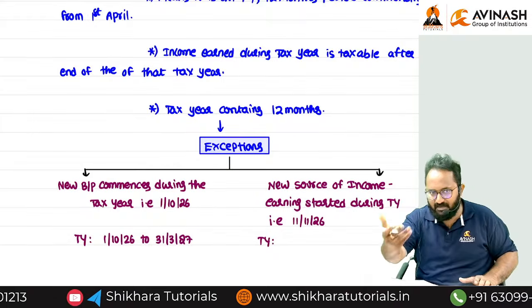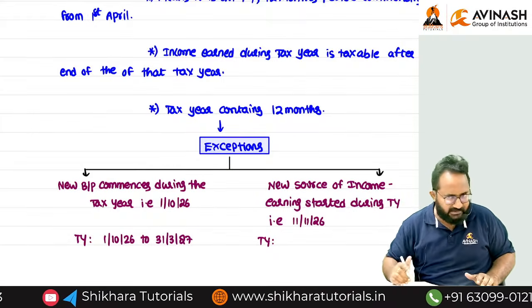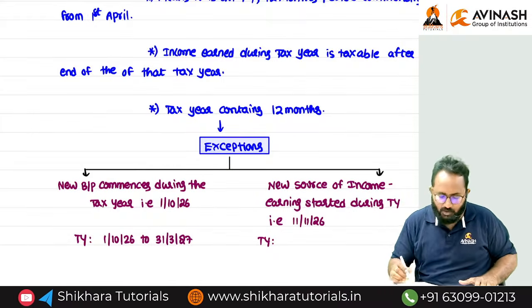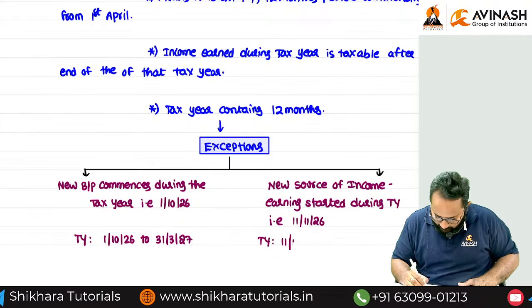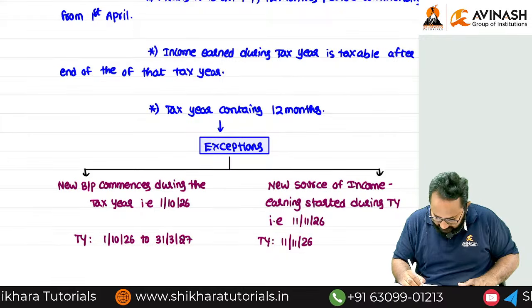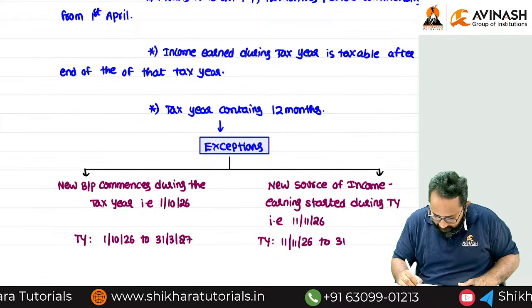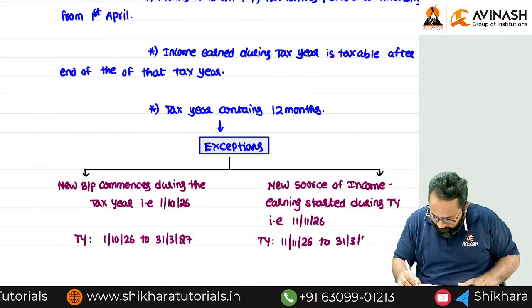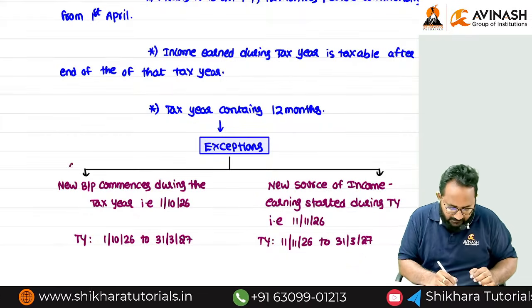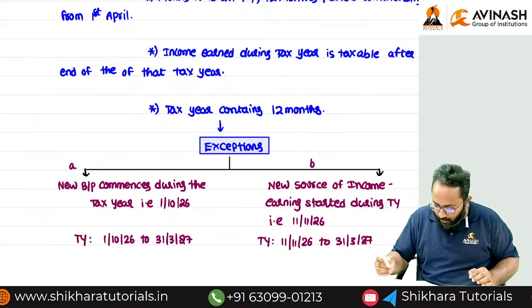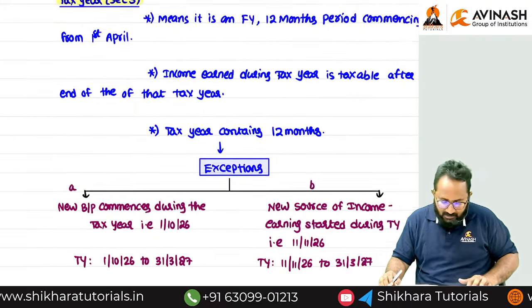These dates I have taken as an example, not fixed dates. Many are asking, sir, why are you taking a specific date? It is just for example purposes only. 11/11/2026 to 31st March 2027. In these two exceptional cases, the tax year is always how many months? Less than 12 months.